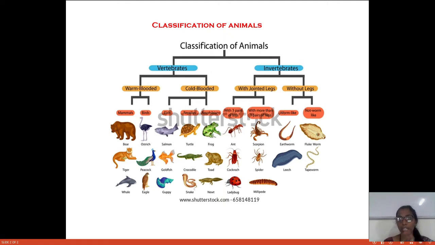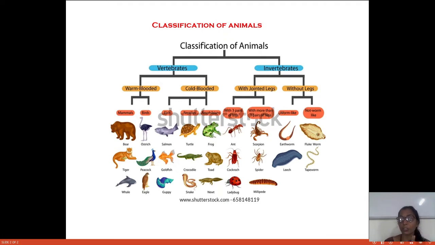Before starting the classification of animals, we all know that there are seven types of kingdoms, like kingdom Plantae, kingdom Animalia, kingdom virus, etc. When we talk about the classification of animals, broadly we say that there are two main types of animals. They are invertebrates and vertebrates. Invertebrates do not have the vertebral column. Three main distinctive characters are distributed between the vertebrates and invertebrates.